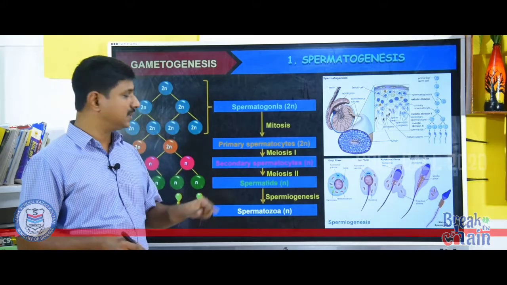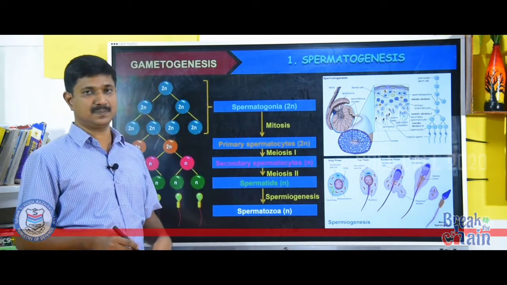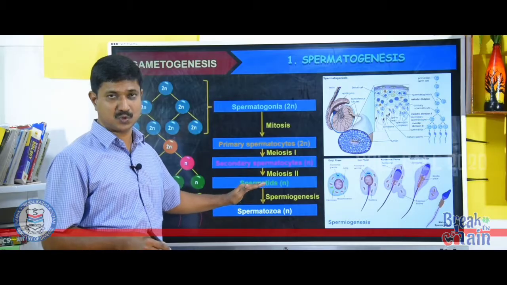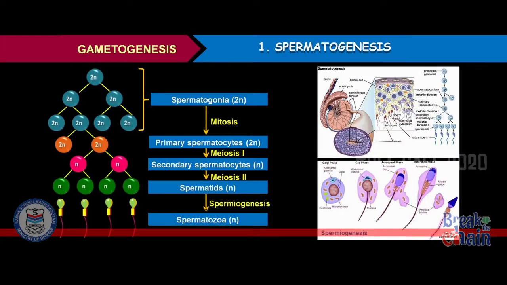The chromosome number in each secondary spermatocyte is 23. Then each secondary spermatocyte, after meiosis 1, completes meiosis 2. It results in the formation of spermatids. Spermatids are also haploid.